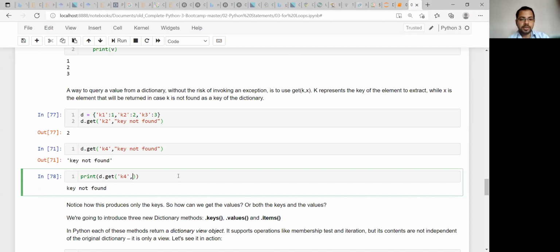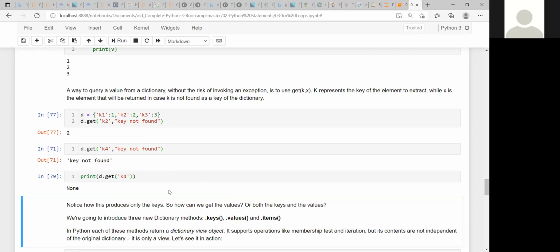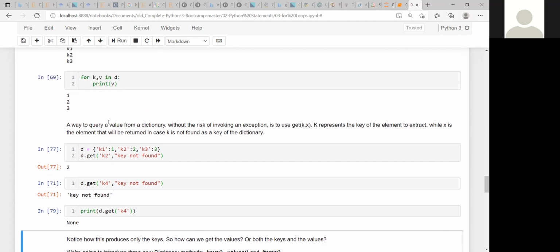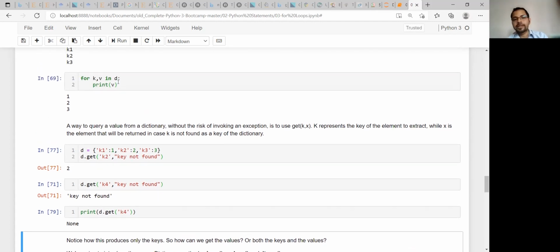Okay. Sir, if the get syntax is there to extract the value of a particular key of a dictionary, then what is actually the function of the previous thing you just showed, like K comma V in D? That is, you can write a program in many different ways, right?